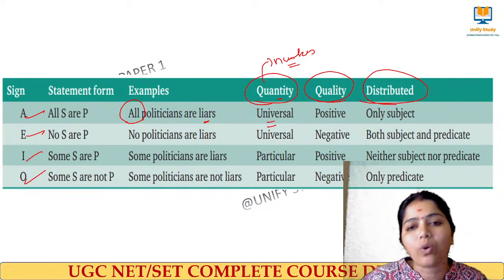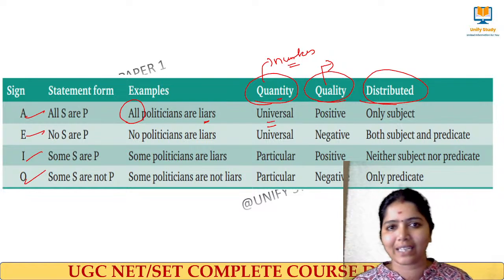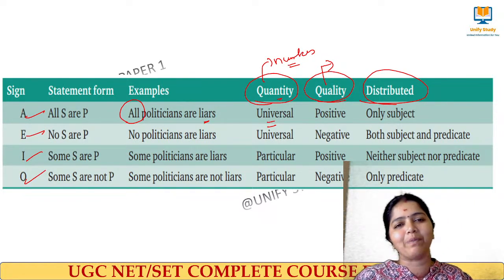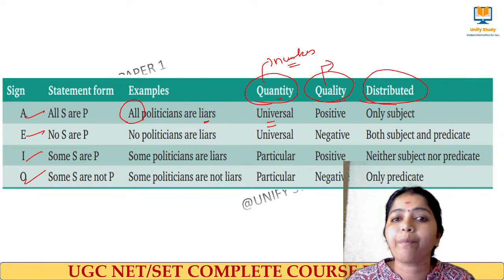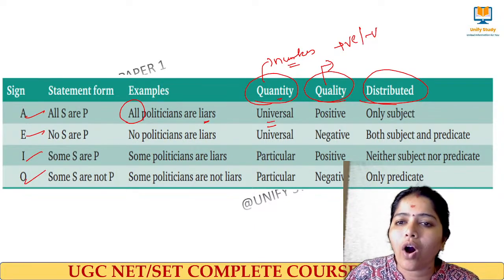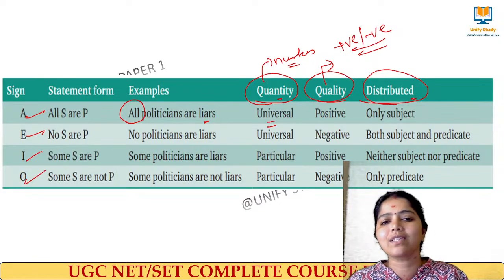And what about the quality? The quality, we say it is a positive statement or a negative statement. Positive, negative. A person's quality will be positive means his quality will be good. The person's quality negative means the opposite. So here the numbers are not taken into account. The positive, negative, that is affirmative, negative, is taken into account. Positive or negative, right? And next we go to distributed. What do you mean by this distributed?